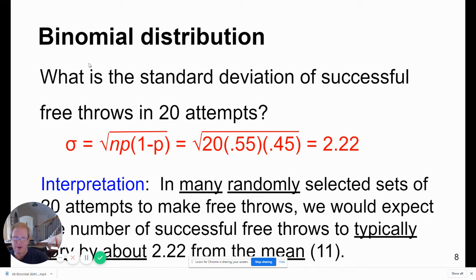And then we're going to say that the number of successful free throws, that's my variable, will typically vary. Those are the magic words for standard deviation. Typically vary by about 2.22 from the mean. All of the underlined words are part of the rubric and critical to the interpretation.